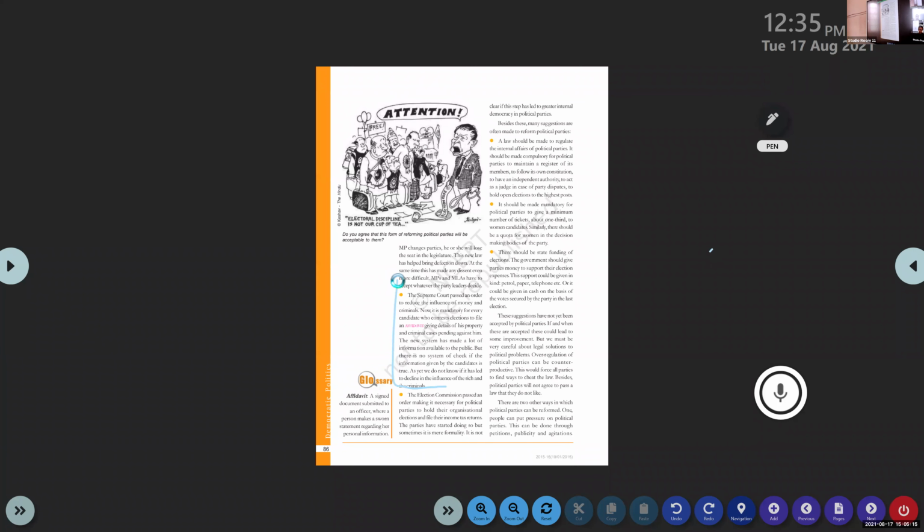Next one, so it is called an affidavit. That is completed. And the law of defection and the affidavit. Next one: the Election Commission passed an order. The Election Commission, you know, is an independent organization empowered to conduct elections in the country. The Election Commission passed an order making it necessary for political parties to hold their organizational elections and file their income tax returns.